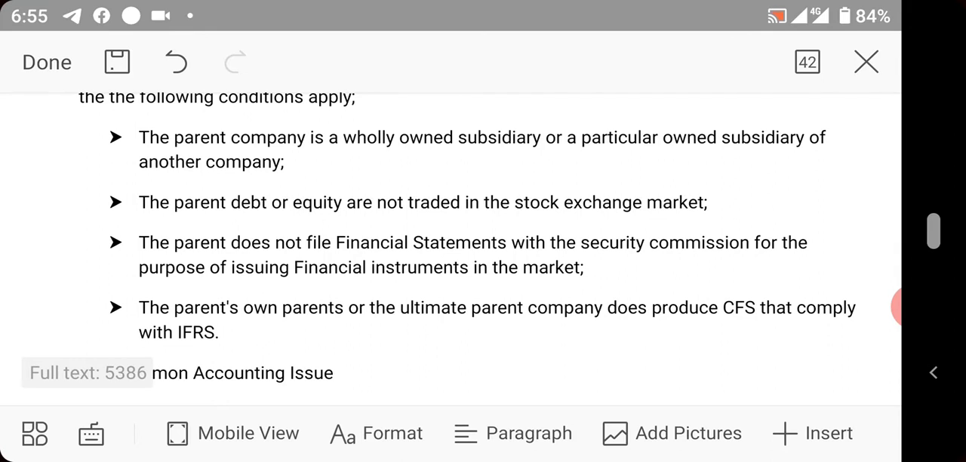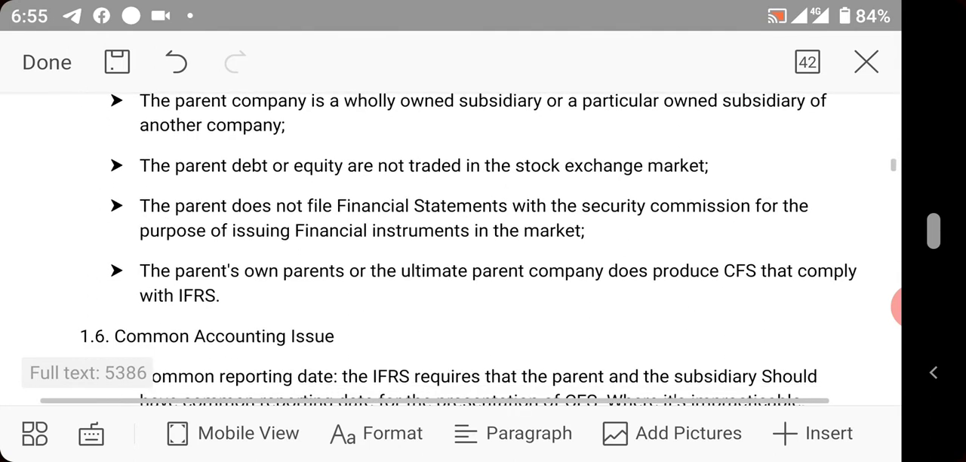Two, the parent's debt or equity are not traded on a stock exchange. So if the parent company's shares or debentures are not traded on any stock exchange in the world, you don't need to prepare consolidated financial statements. Another one is the parent does not file financial statements with the Securities Commission. So these are the exemptions, note them.